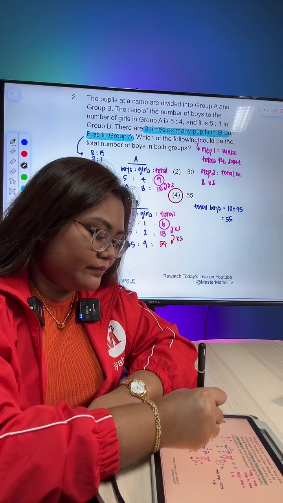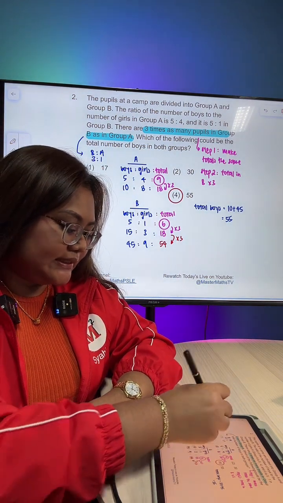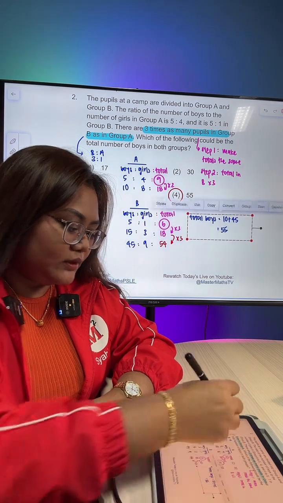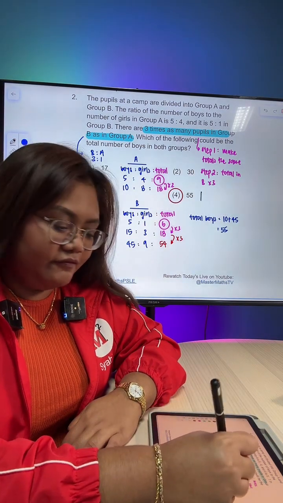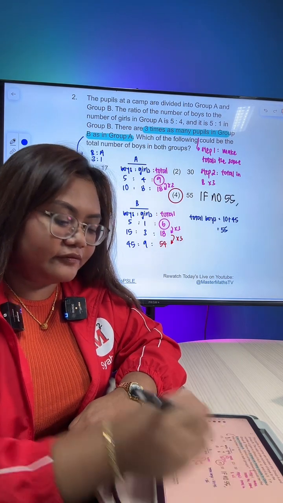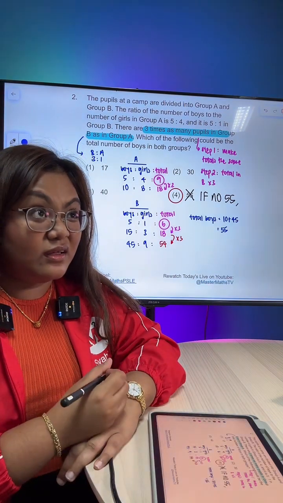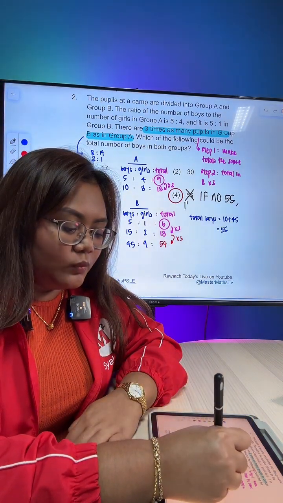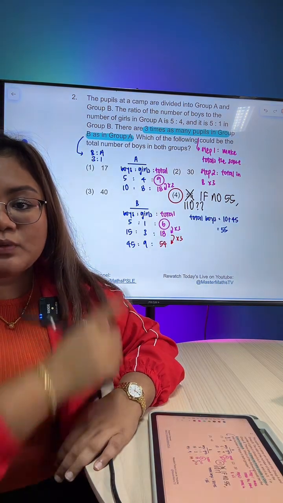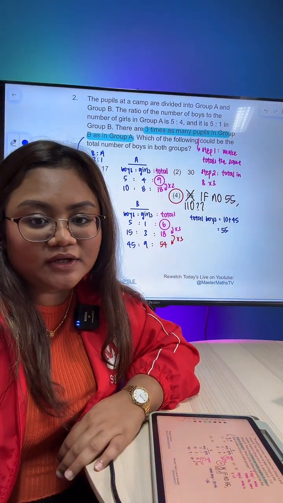If, let's say, I'm going to put it at the side here. If no 55, okay, if no 55, let's say I choose the answer as maybe 110. Can? Do you think 110 is okay? You think can or not?